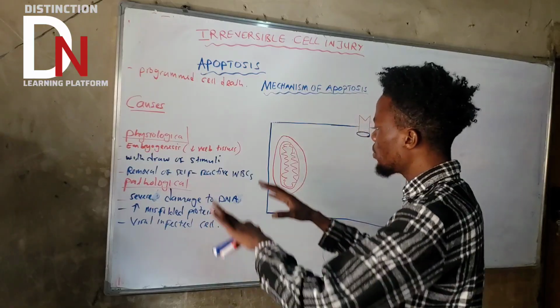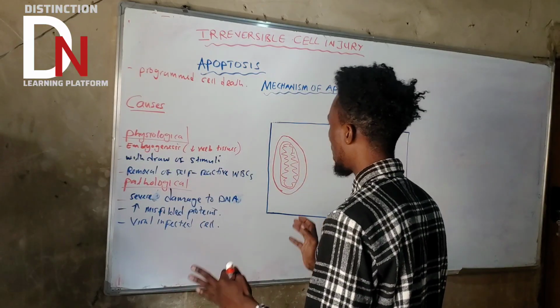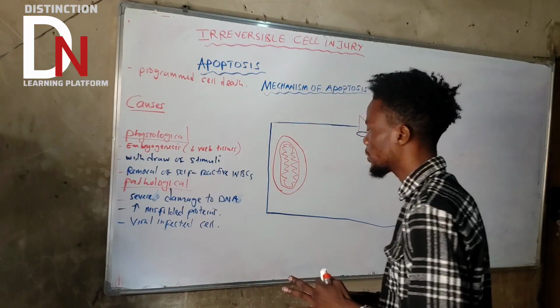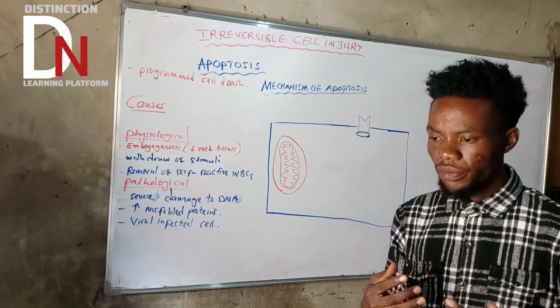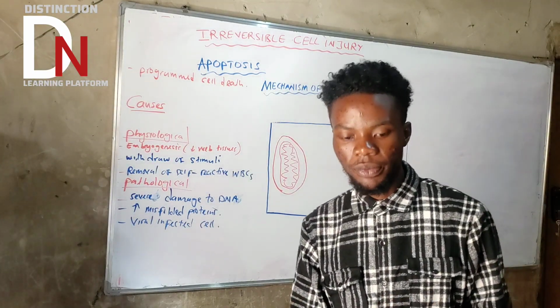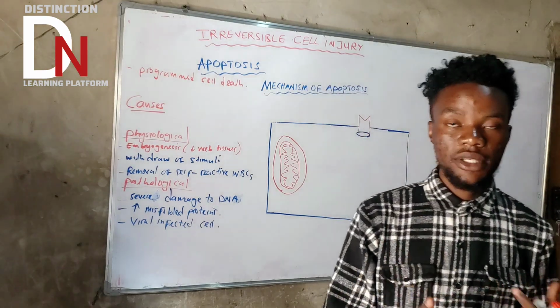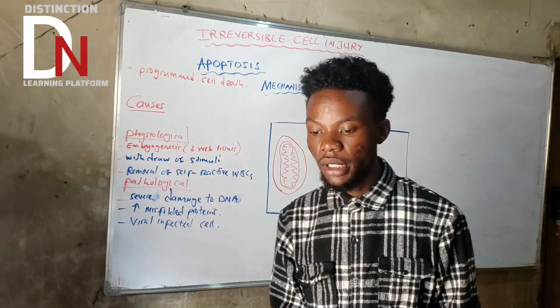So now, how does apoptosis happen? Okay. So that is now the mechanism. What is the mechanism of apoptosis? There are two mechanisms of apoptosis. Okay. There is the extrinsic pathway and the intrinsic pathway.